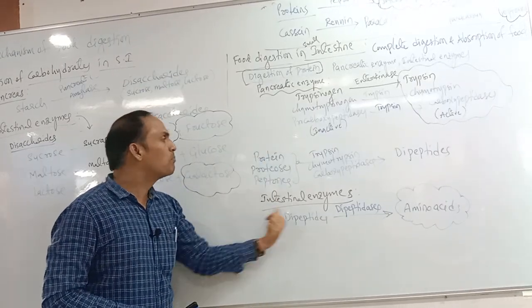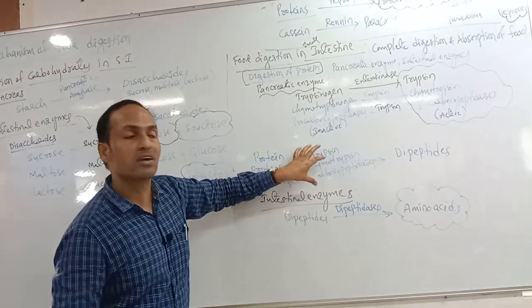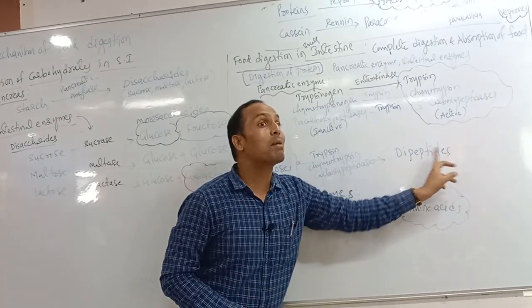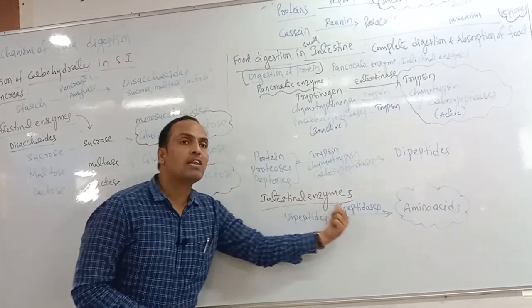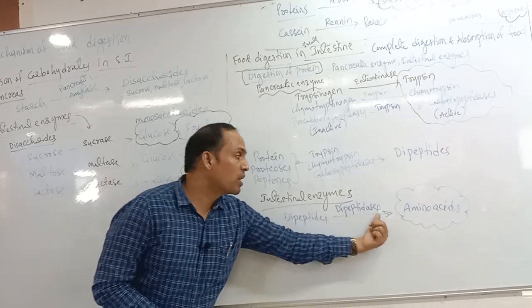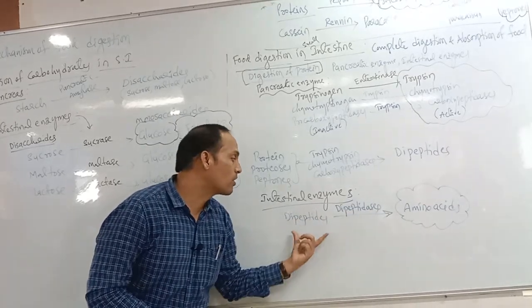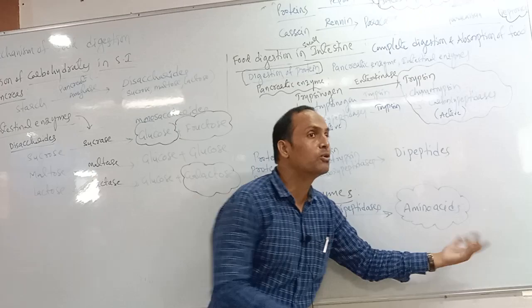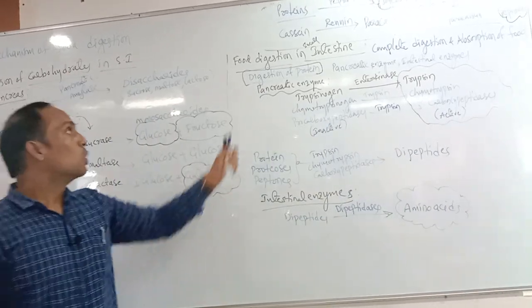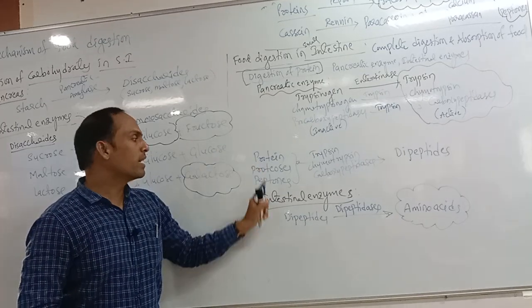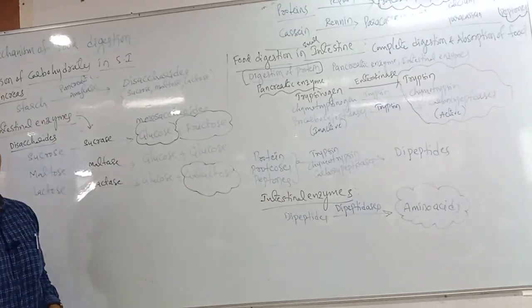So on these three components, these three enzymes work and finally convert the proteins into dipeptides. Clear? On these dipeptides, the intestinal juices, what is the name? Dipeptidases. They will work on these dipeptides and convert them into amino acids. So protein digestion is completed by the pancreatic and intestinal juices.